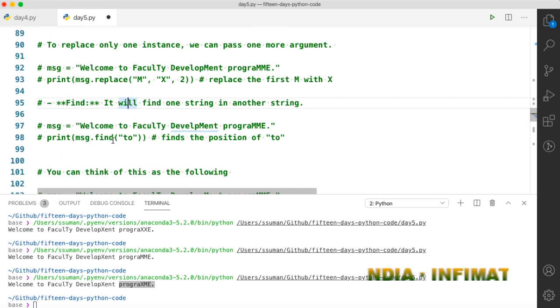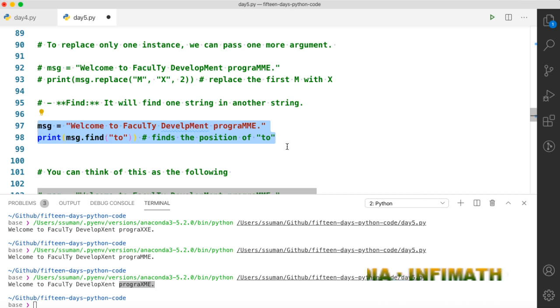Now we have another very important function known as find. Find is another very important function. Suppose you have a big string and you want to find a substring in that, then you can use find. This is similar to the index function actually, where you can find the position of some element of a list. Here we have a similar method that is known as find.